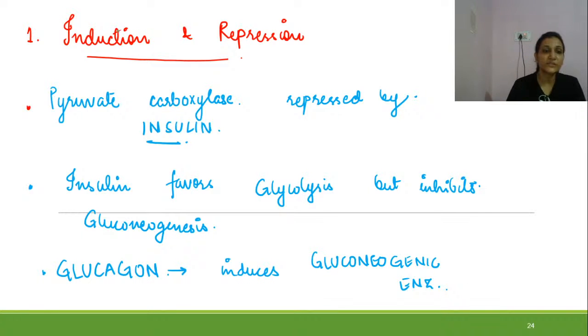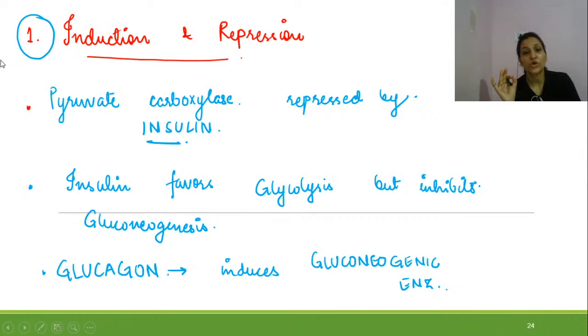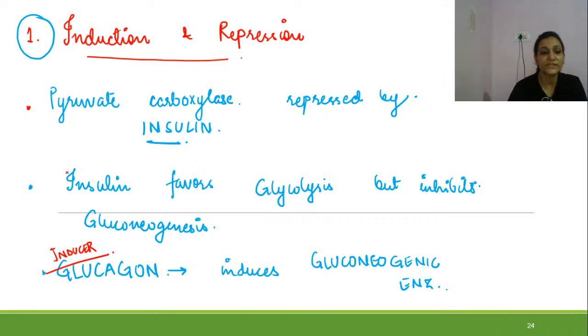So this was the first way how the 4 enzymes are regulated, that is induction and repression. Repression of gluconeogenesis is by insulin and induction of gluconeogenesis is by glucagon. So here you can write in a very small letter that this is the inducer of gluconeogenesis and this is the repressor of gluconeogenesis, right?